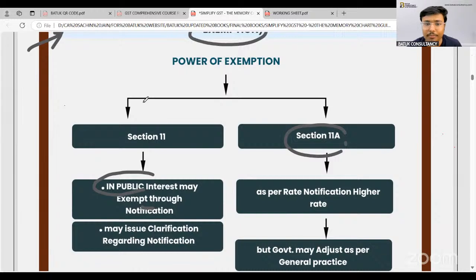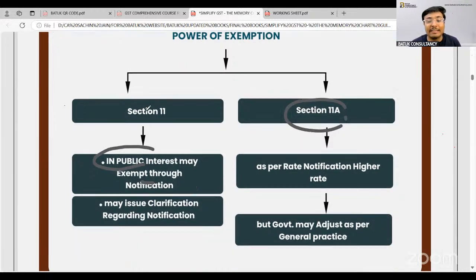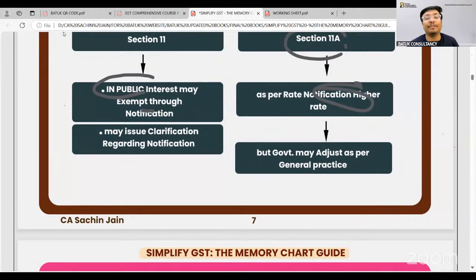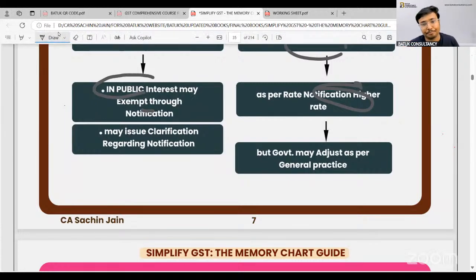So the government can reduce the rate, because section number 11A gives the power that even if the rate is higher as per the rate notification, the government may adjust as per the general practice. Because उस industry उस area को भी तो ध्यान में रखना पड़ेगा. That is the purpose.